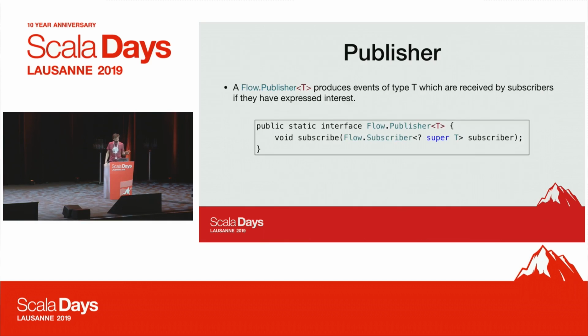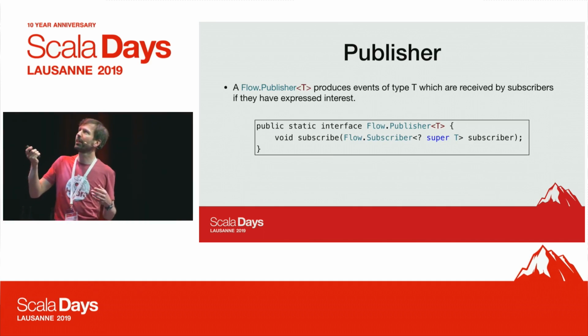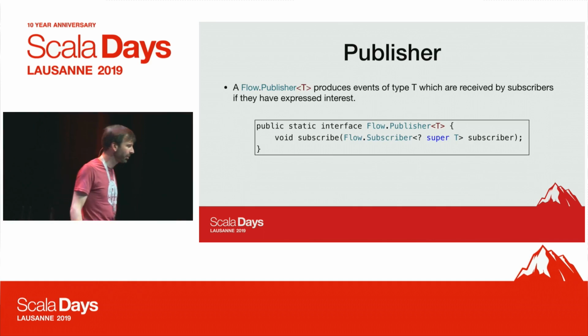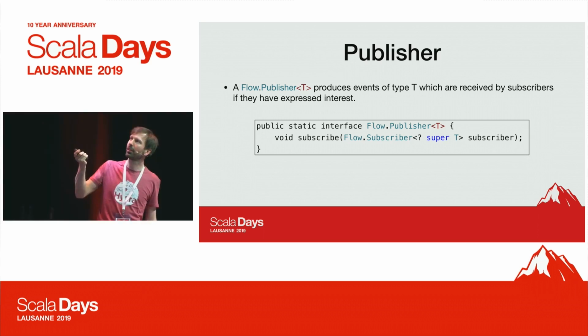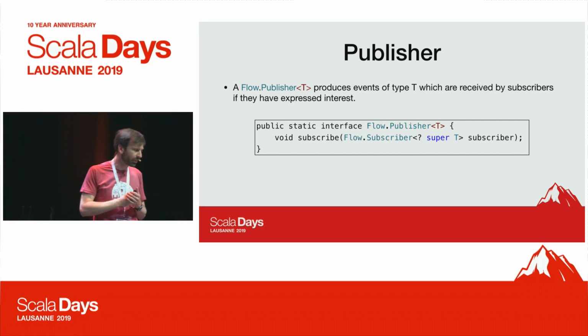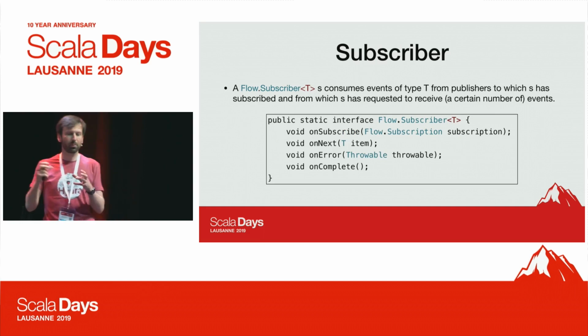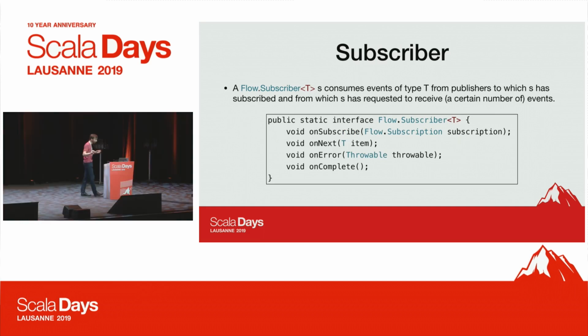So just to bring everyone on the same page, here's a quick run through these interfaces. The publisher is very simple, and I'm going to use the JDK 9 ones because this is what everyone's going to migrate to anyway. The publisher has a subscribe method that takes a subscriber, and the subscriber needs to be able to receive events of type T because the publisher publishes events of type T. The subscriber is essentially the interface that the publisher uses to publish events to each subscriber. So it has methods for each kind of event.